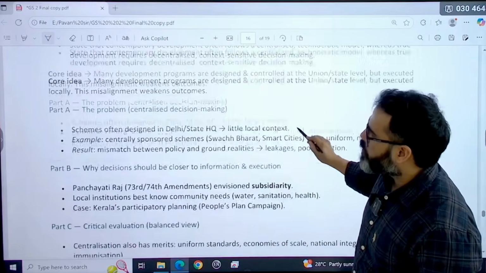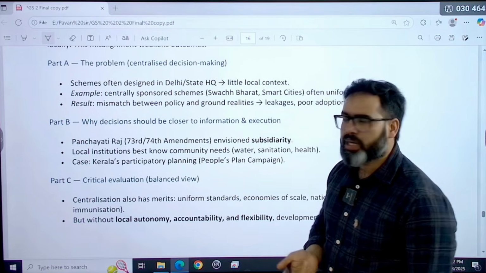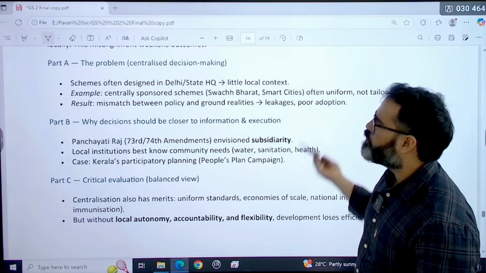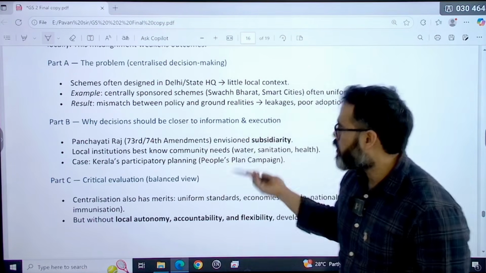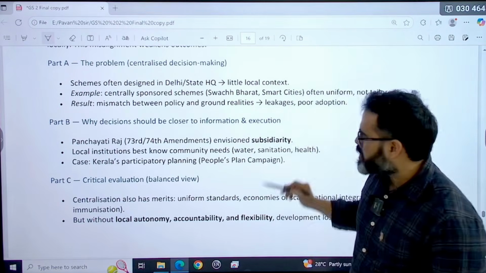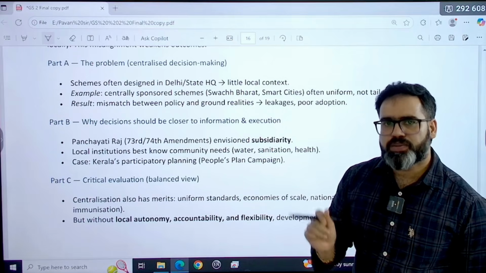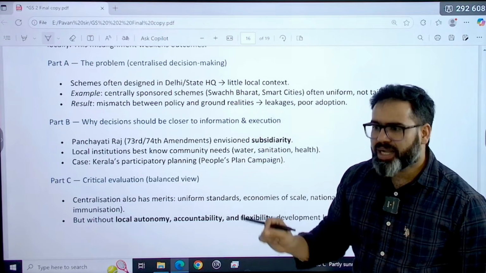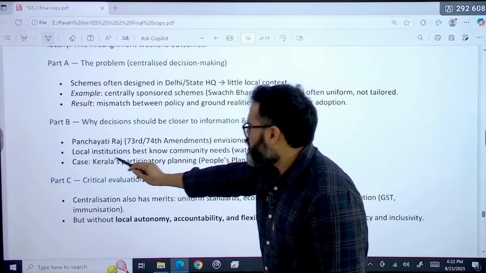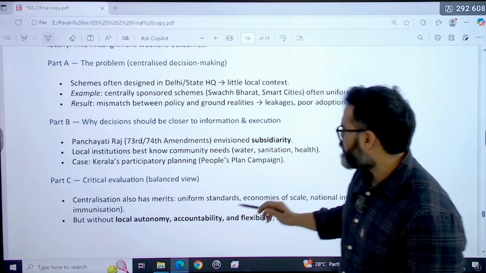So in part A you write what the problem is: schemes are often designed in Delhi or state headquarters, with little local context given. Example, like centrally sponsored schemes, one-size-fits-all schemes that are given uniformly, resulting in a mismatch between policy and ground realities, like leakage will happen, poor adoption will be there. So why should decisions be closer to information and execution? Like Panchayati Raj invokes subsidiarity. Principle of subsidiarity क्या होता है? The principle of subsidiarity means decisions should be made at the level where they are needed, not at every level. Local institutions best know community needs: water, sanitation and health. Case like Kerala's participatory planning, People's Plan Campaign.